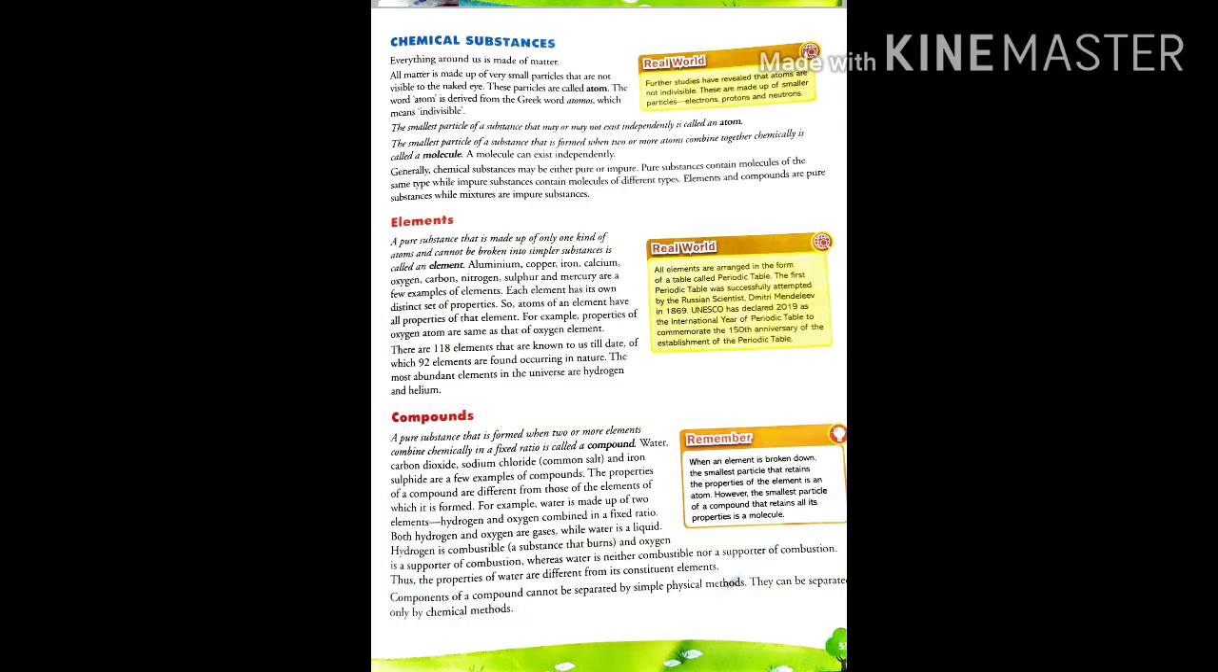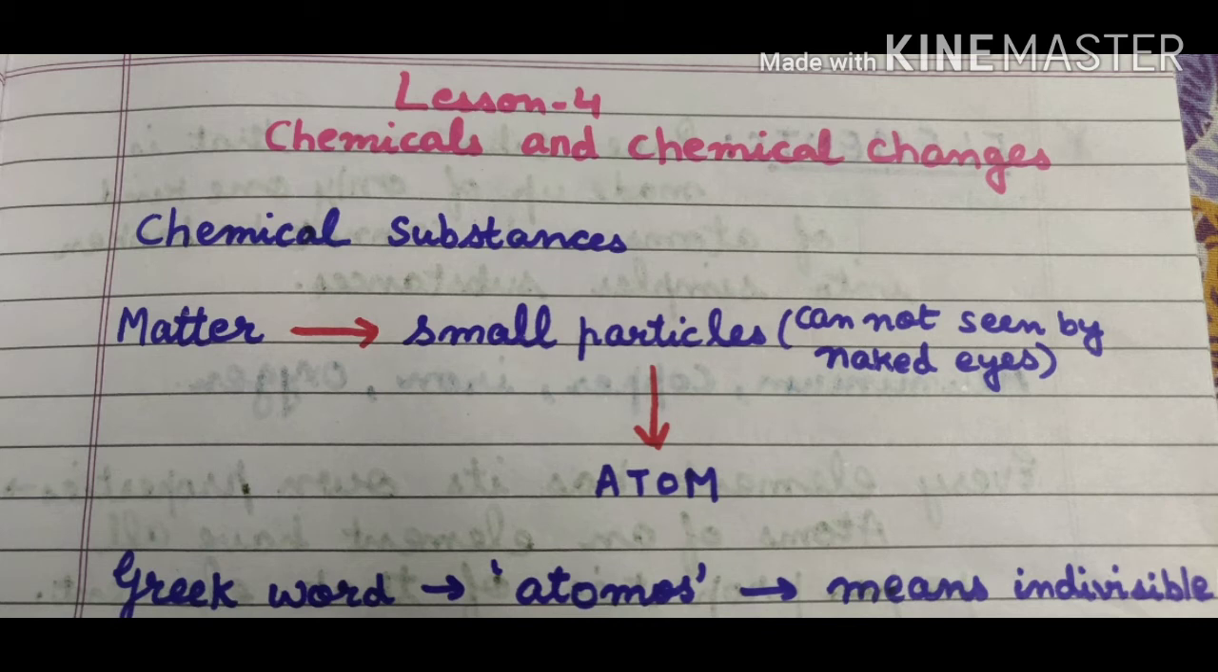Everything around us is made up of matter. All matter is made up of very small particles that are not visible to our naked eyes, and these particles are called atoms. All the matter is made up of small particles which are invisible. They are known as atoms. So here you can see everything is made up of matter. Matter is made of small particles which cannot be seen. They are known as atoms.